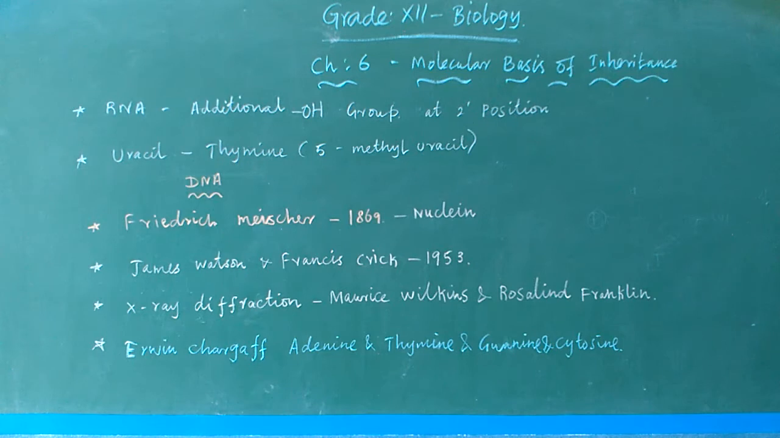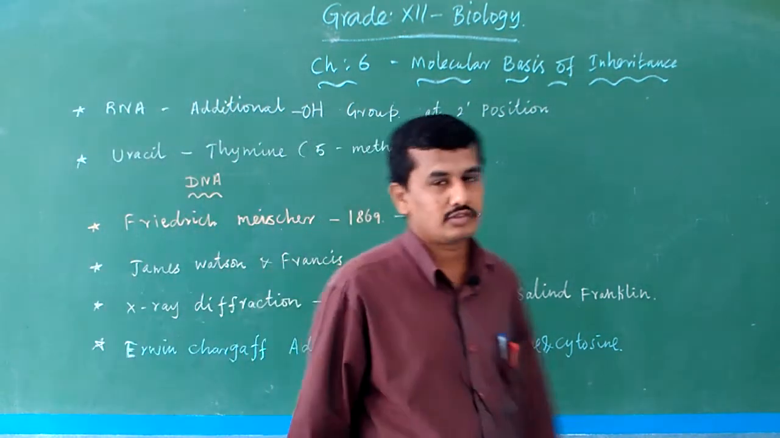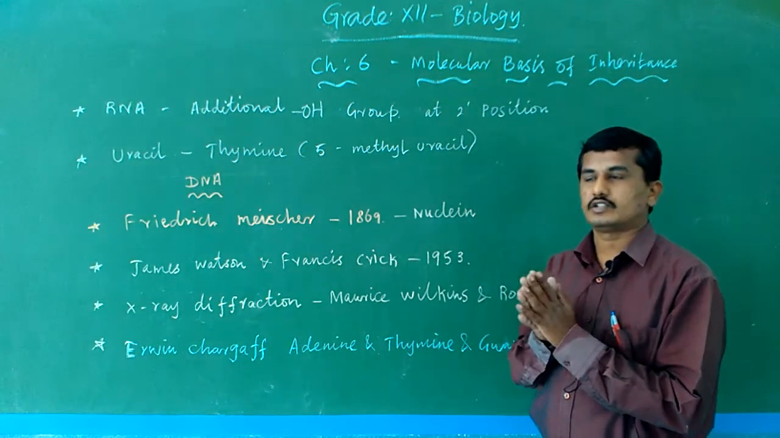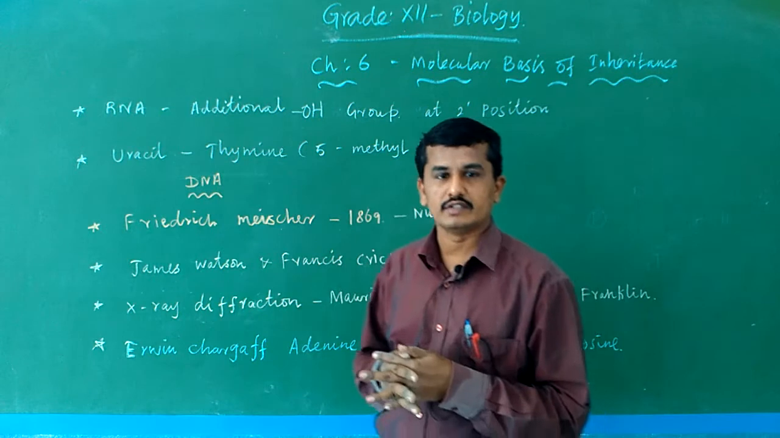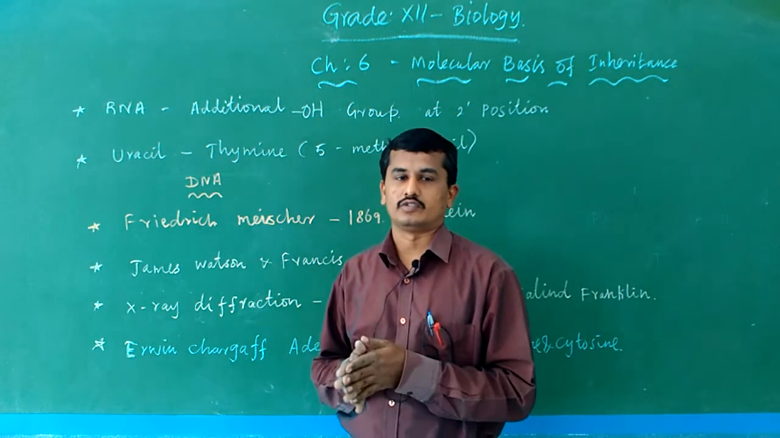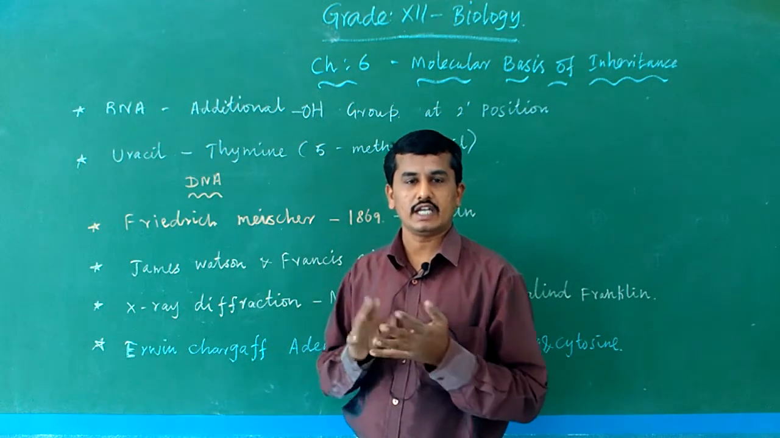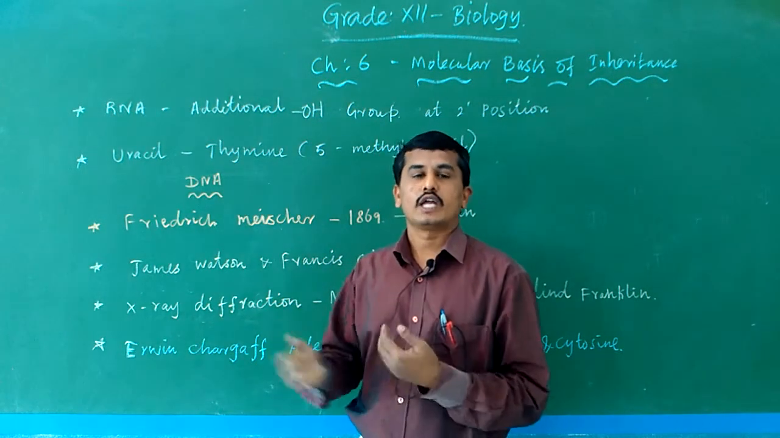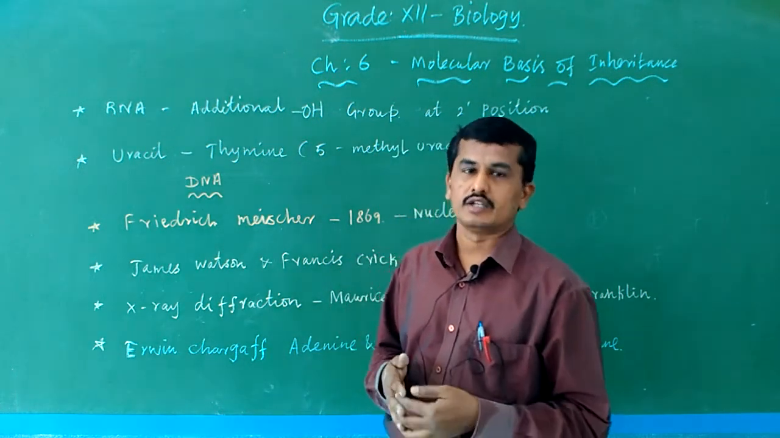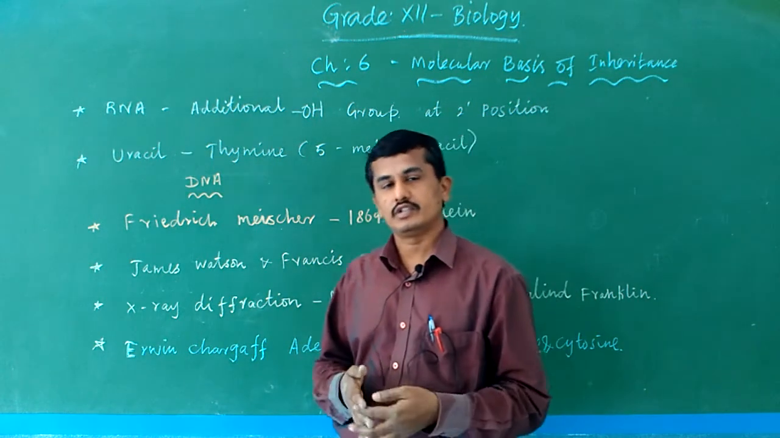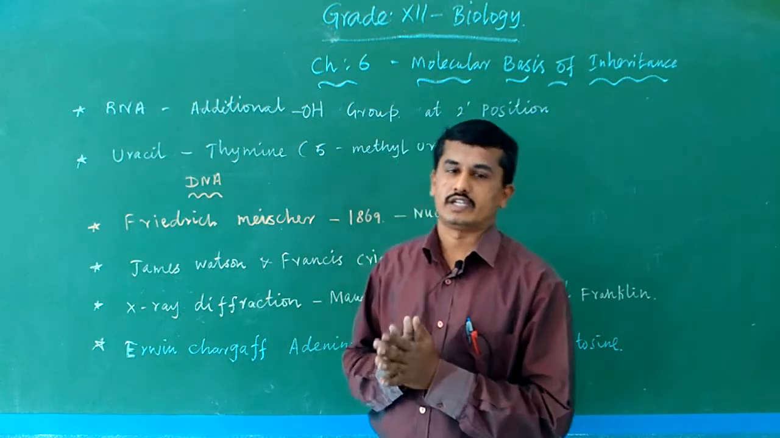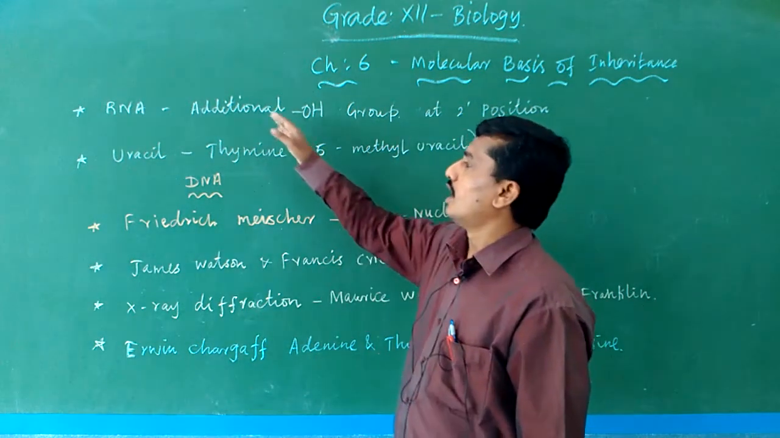Now, molecular basis of inheritance, and next the continuation of DNA. Normally we know that DNA is a polynucleotide chain which consists of many nucleotides. A single nucleotide contains a nitrogen base, a pentose sugar and a phosphate group. Two nucleotides form a dinucleotide, and more than two make a polynucleotide. DNA is a polynucleotide chain. The next one is RNA.